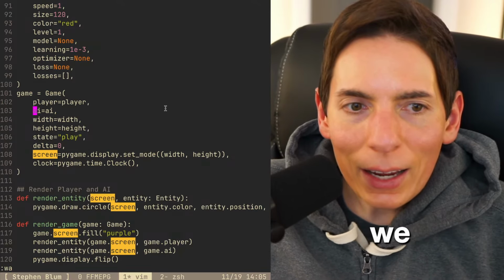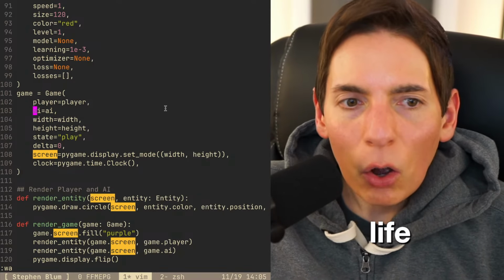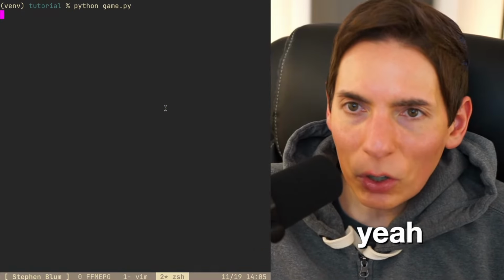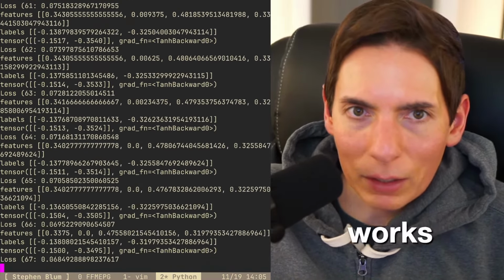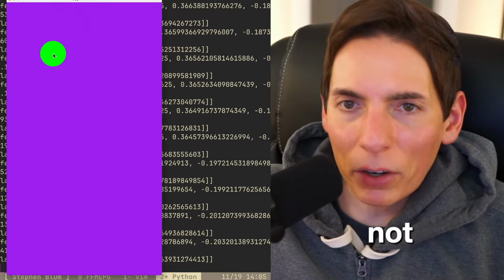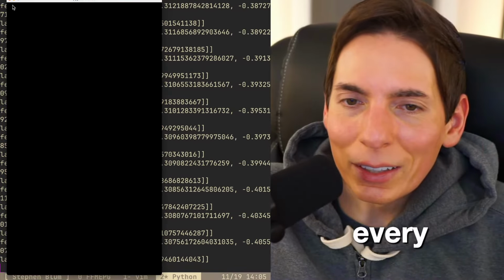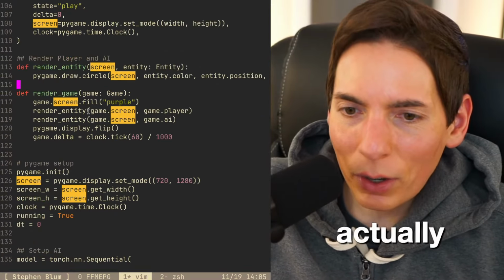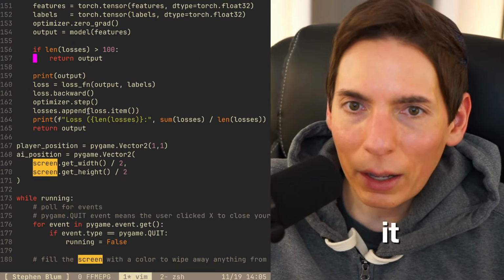What are we making? Hey, Kit Kat Life. Oh, we are making a game. We're making AI that can chase you. Does it still work? It still works. Okay. So you see here, we got an AI that chases you. Right now, it's not very smart. But it will get smarter every level. It's scary, I know. It's actually a lot of fun. I was enjoying it a lot.